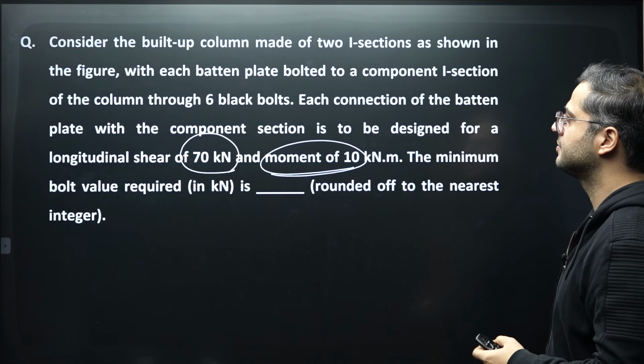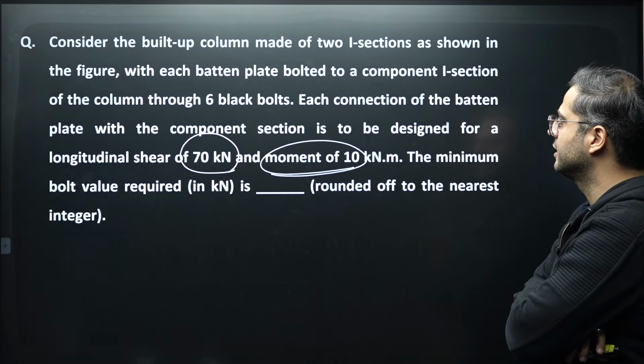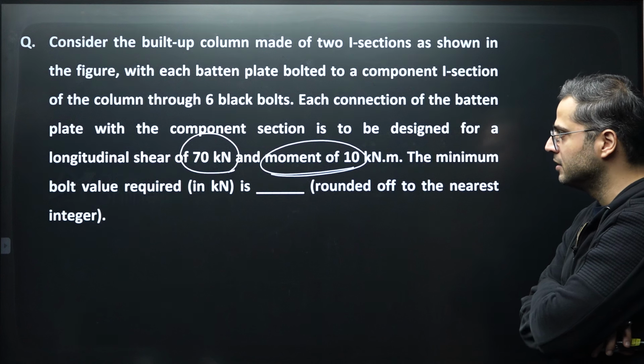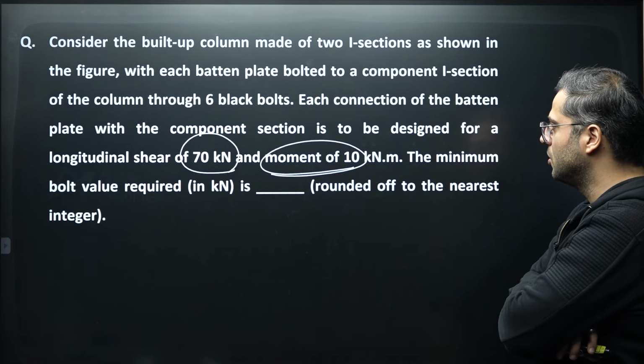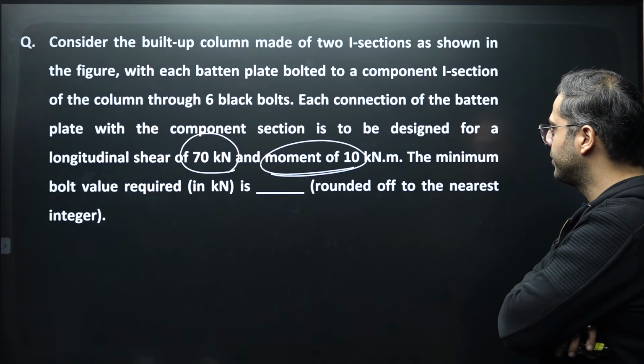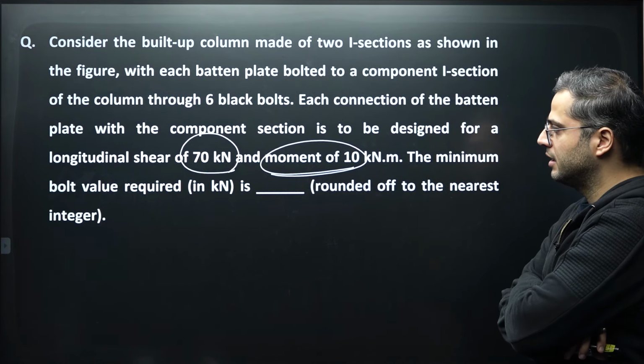Moreover, consider the built-up section over here, and there are 6 black bolts. Each connection of the batten plate with the component section is to be designed for a longitudinal shear of 70 kilonewton and a moment of 10 kilonewton meter, and the minimum bolt value is to be calculated.